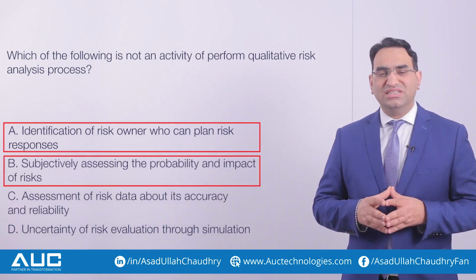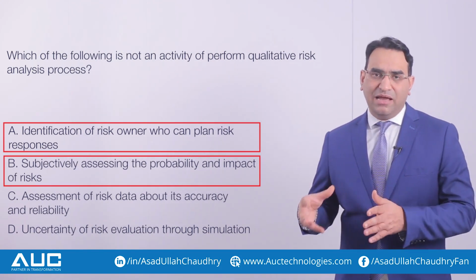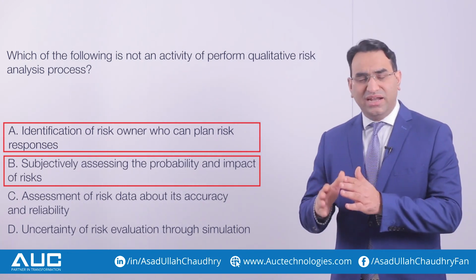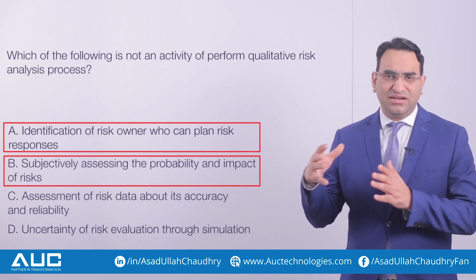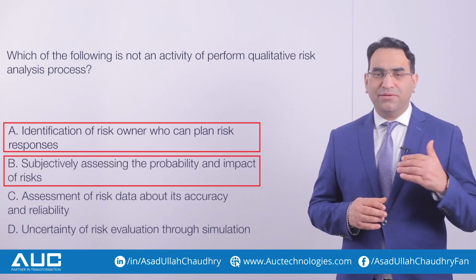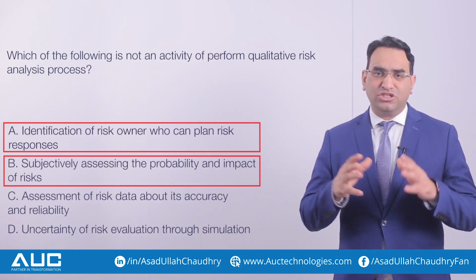Option number C says assessment of risk data about its accuracy and reliability. You see, when we have identified the risk, our target was to have the risk and their response and their sources. That's it. We were not identifying their impact in terms of detailed analysis and is it a big risk or a small risk.